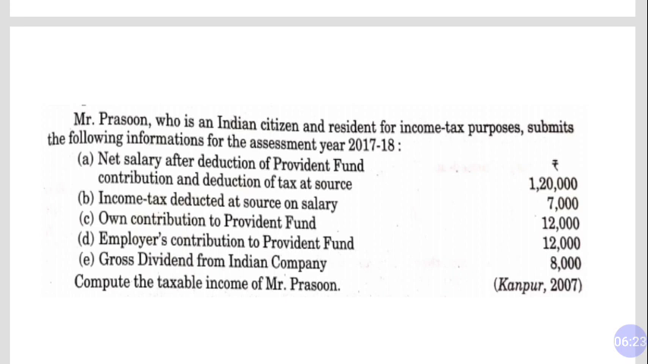So first of all we will have to make it gross. How can we make it gross? We will have to add all deductions back into the salary. So what is the first? Income tax deducted at source, it means TDS, tax deducted at source. So this 1,20,000 is after deduction of 7,000. Own contribution to PF is 12,000. So these two points have already been deducted. Okay, so you will have to add them back into your salary to get gross salary. Employer's contribution to PF doesn't affect, and gross dividend from an Indian company, this is income from other sources.